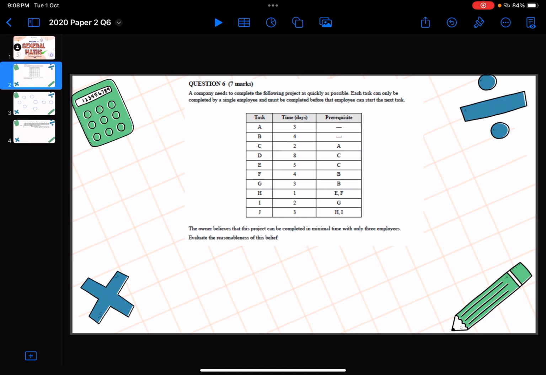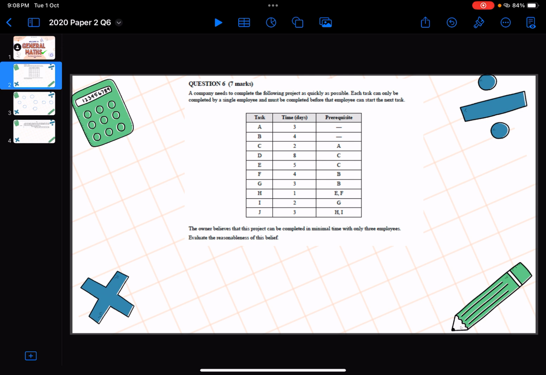Question 6. A company needs to complete the following project as quickly as possible. Each task can only be completed by a single employee and must be completed before the employee can start the next task. The owner believes that this project can be completed in minimal time with only 3 employees. Evaluate the reasonableness of this belief.